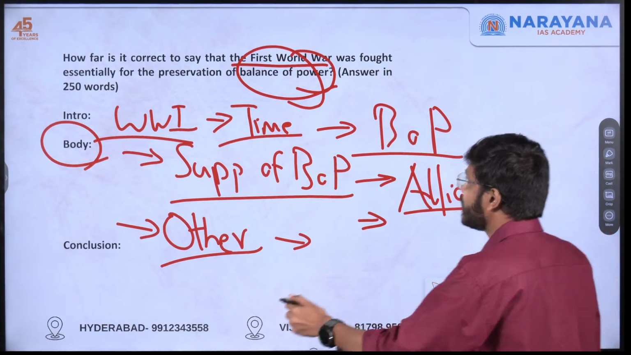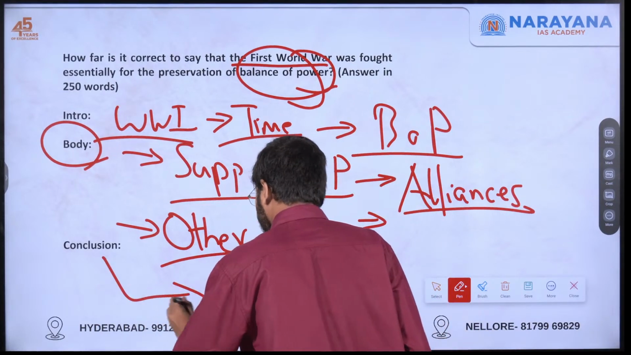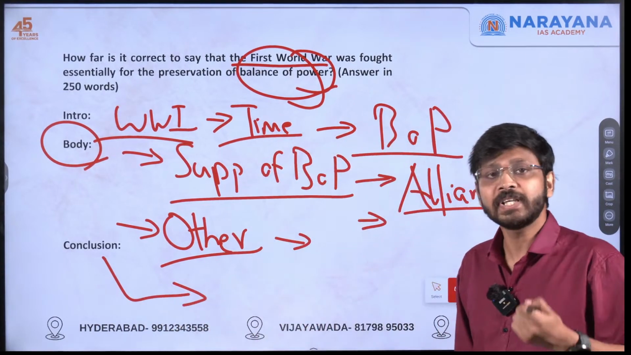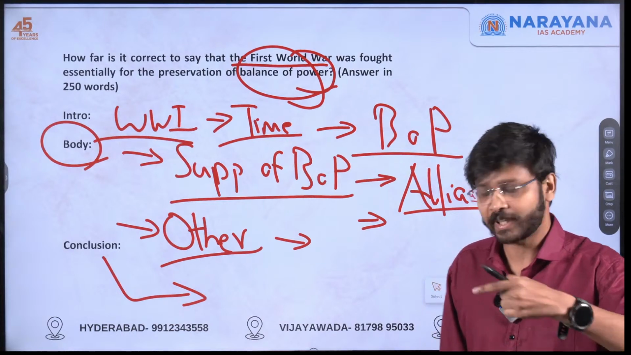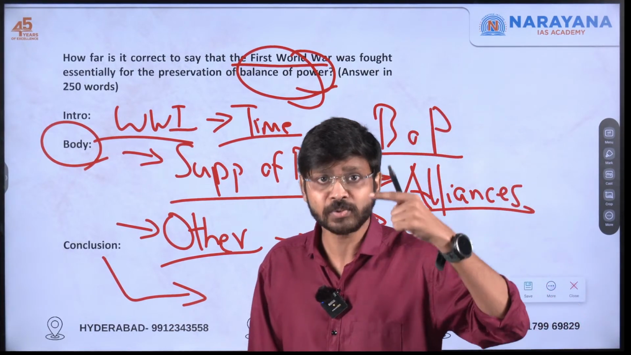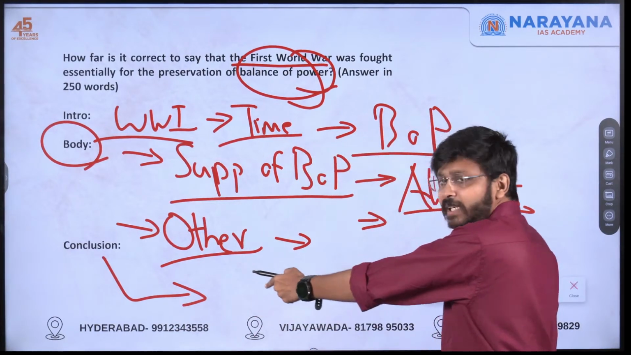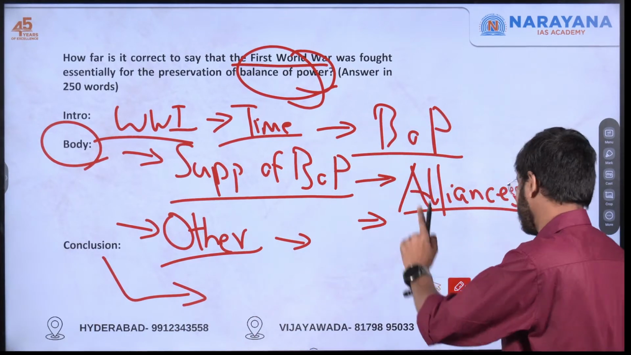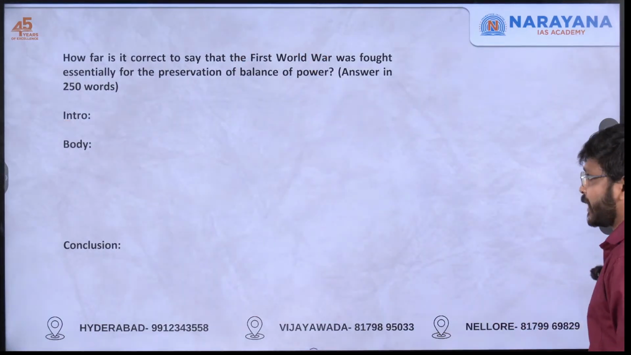After that, how will I be concluding it? Balance of power was an issue, but not just that. Even other contributing factors were there. If you are taking the stand that balance of power was the only issue, then you can conclude it like that. All right. So this is my point.